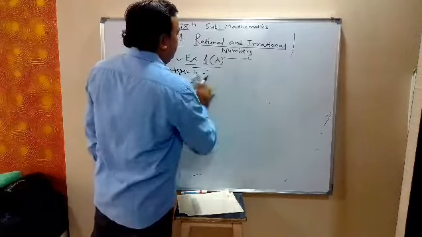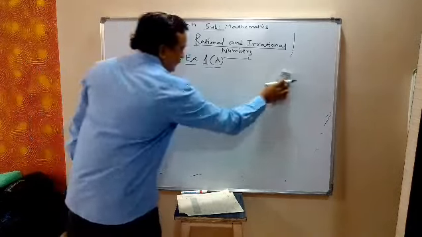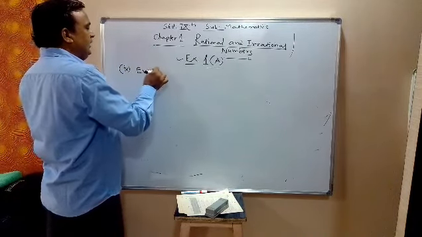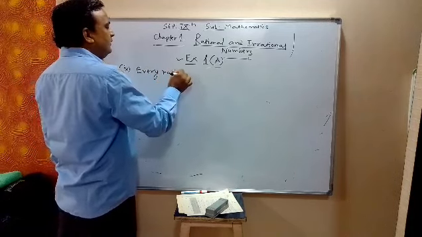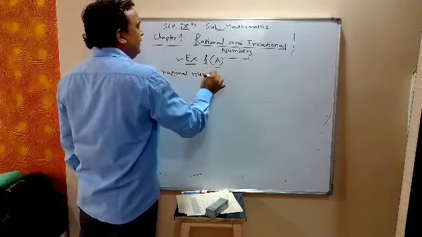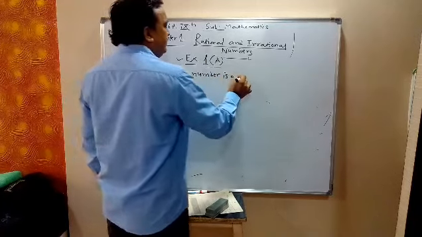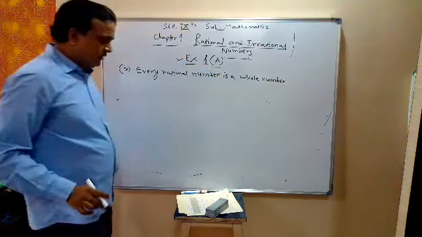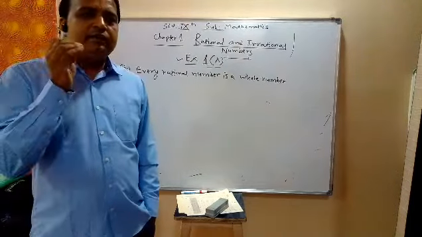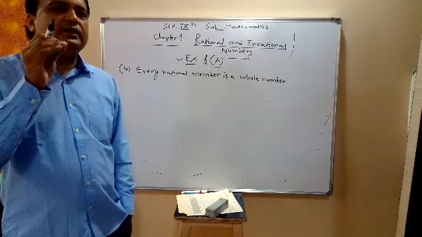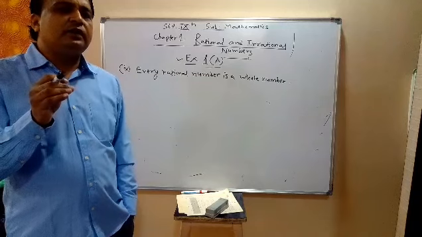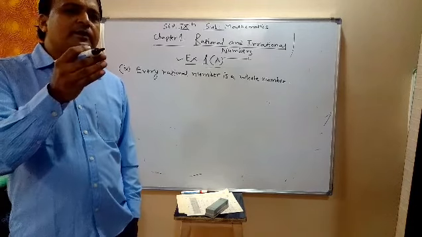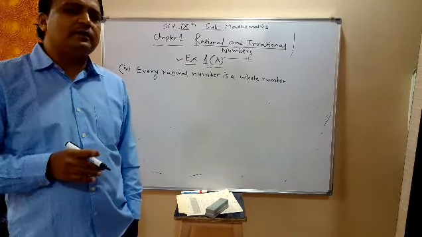Every rational number is a whole number. Fourth one, every rational number is a whole number. Whether every rational number is a whole number: a rational number must be of the form p upon q, whereas in whole numbers, natural numbers or integers we have only a numerator, there is no denominator.